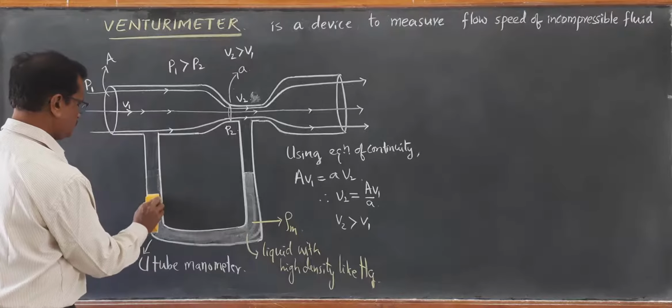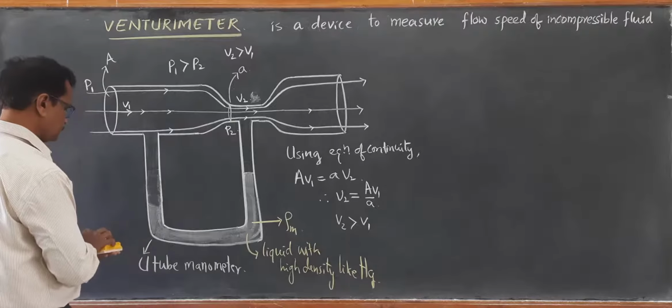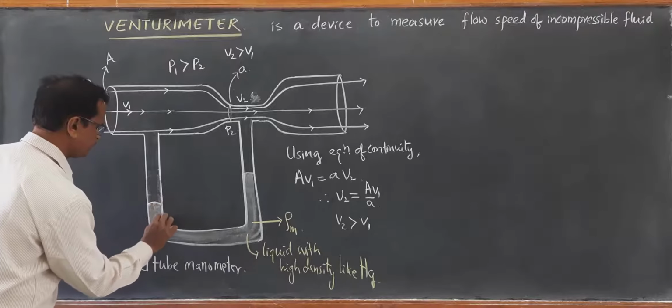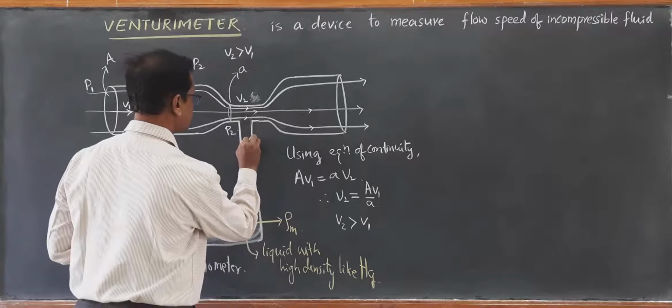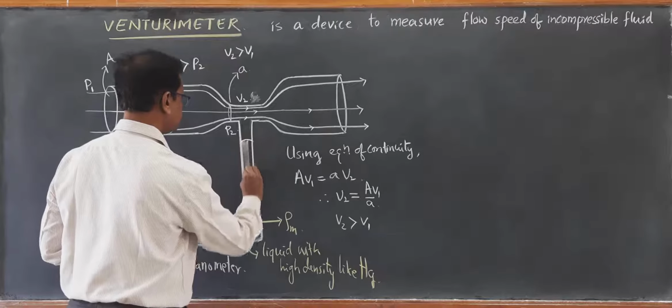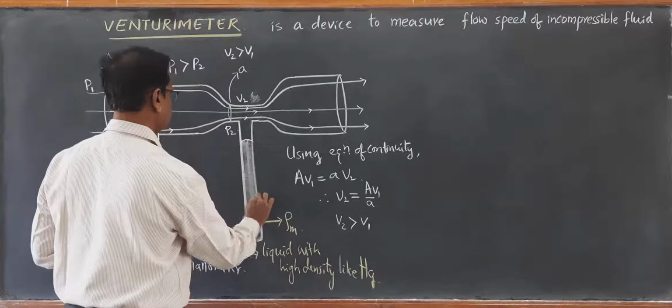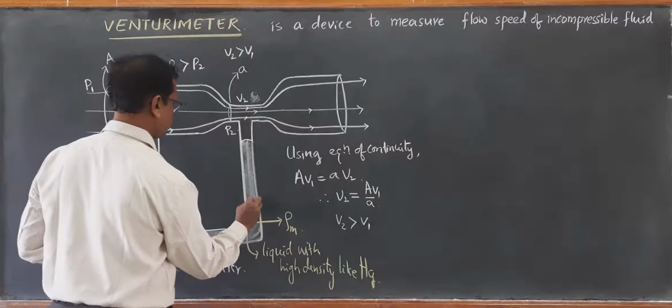You will find a decrease in the level of mercury in the first arm and an increase in the level of mercury in the second arm. The mercury level differs. Let us take this difference in mercury level.